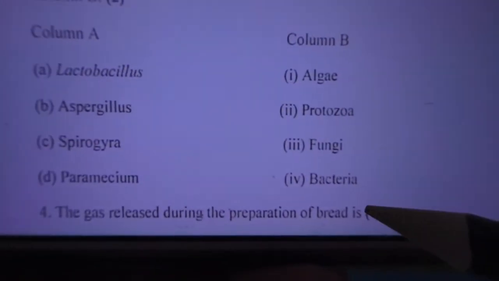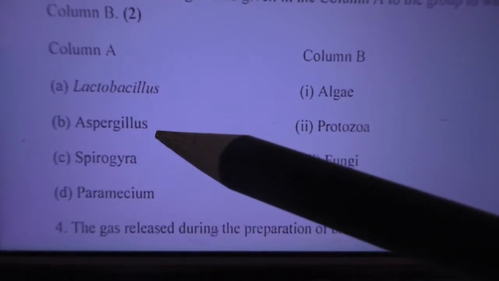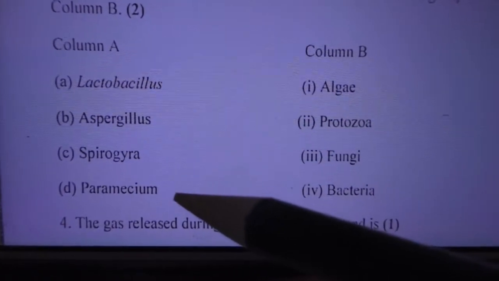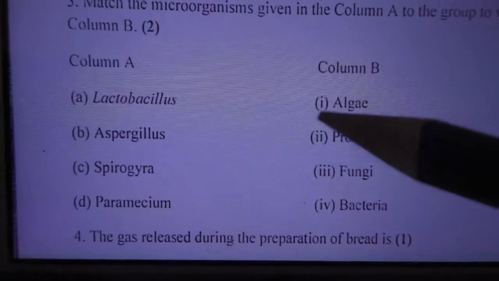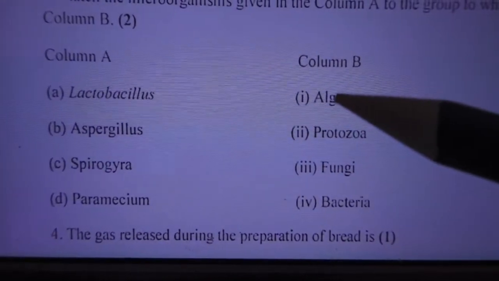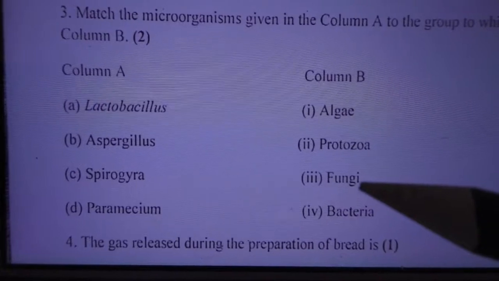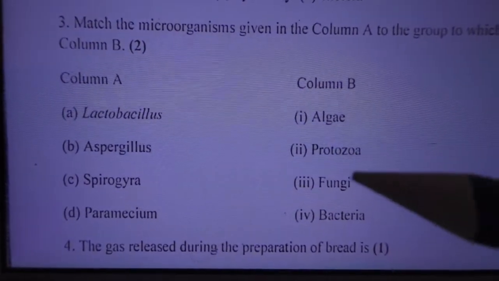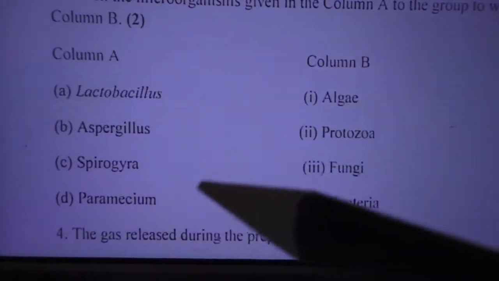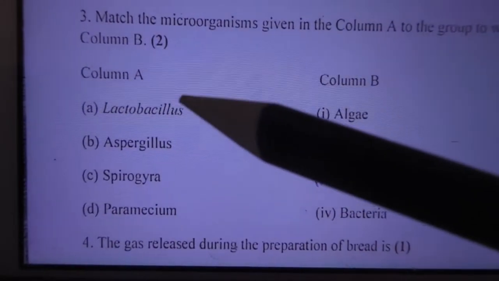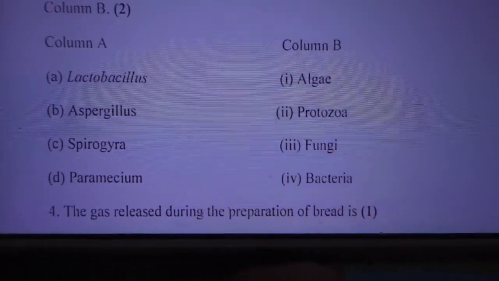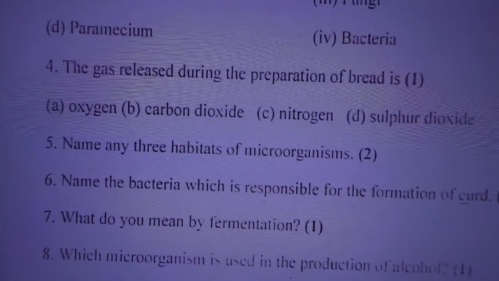Aspergillus, Spirogyra, paramecium. Paramecium is a protozoa. Spirogyra is algae. Aspergillus is fungi. Okay, Aspergillus fungi, Spirogyra algae, paramecium protozoa, Lactobacillus bacteria. So you have to match properly.